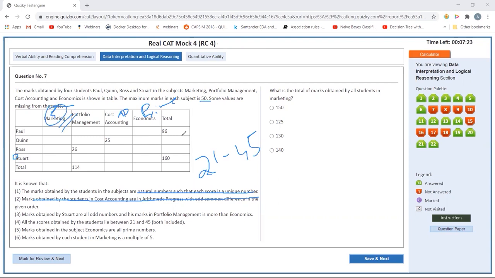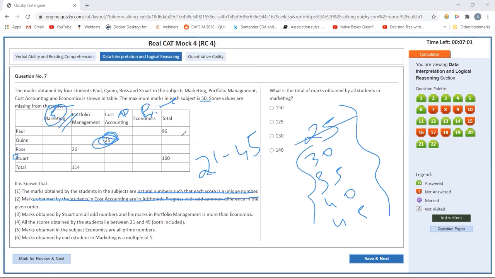If it is a multiple of 5, just see what the possible values for marketing are: 25, 30, 35, 40, 45. So these are the 5 possible values, and there are 4 students. However, 25 is already present here, it cannot be repeated, so this goes out. These are the 4 totals in marketing.